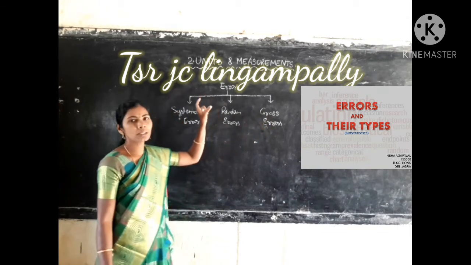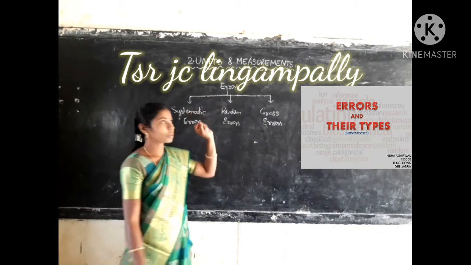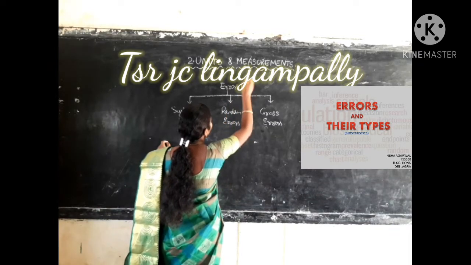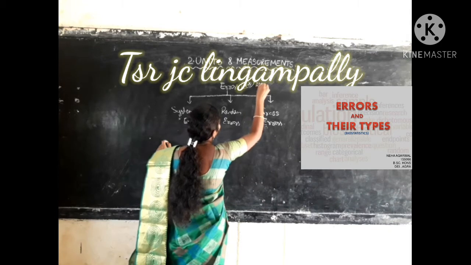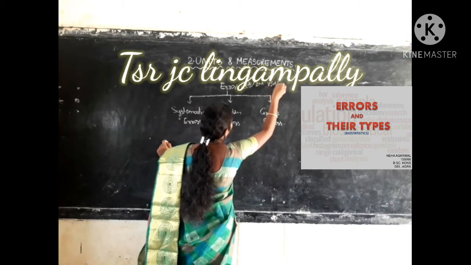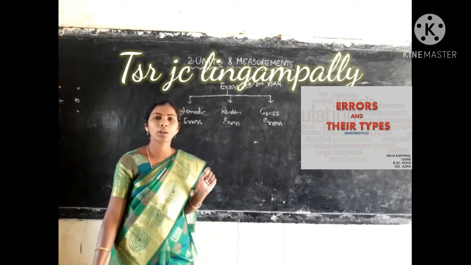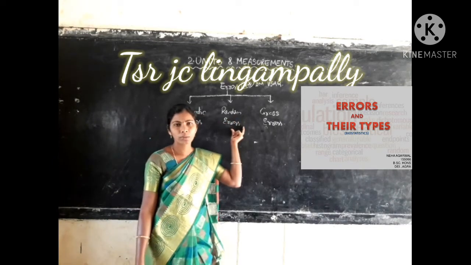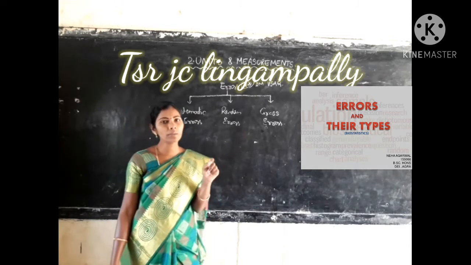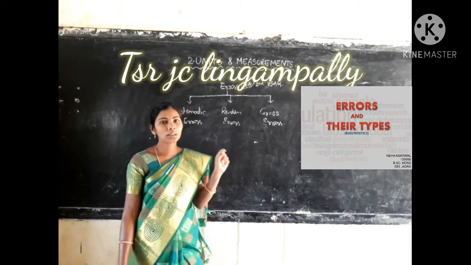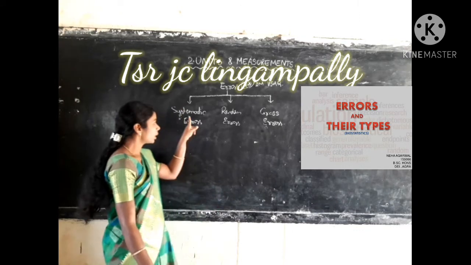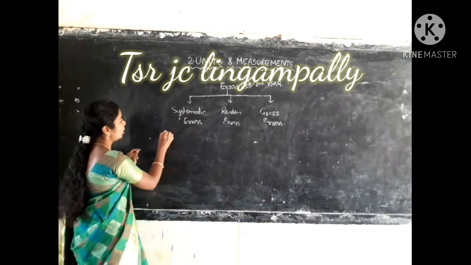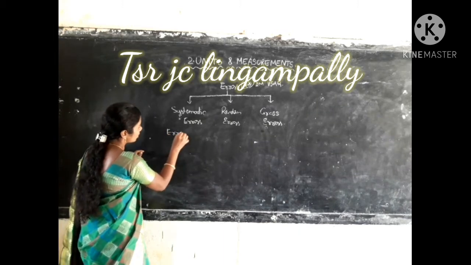Okay, so this answer is very important for your 2 marks question. For 2 marks we will be giving a VSAQ, a very short answer question. It is very important from the board exam point of view. They will ask you what are the types of errors. So what you should write is that there are three types of errors: systematic errors, random errors and gross errors. Let us see in detail what the types of errors are.